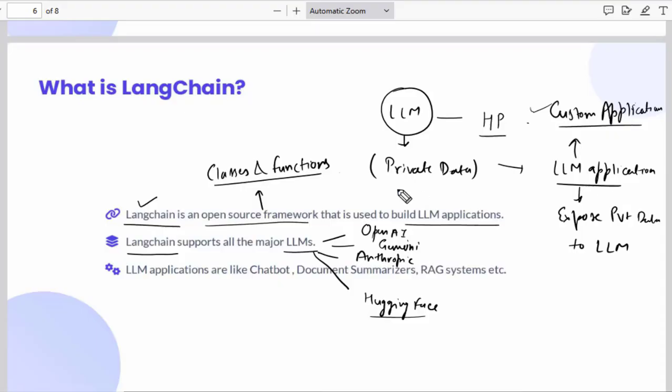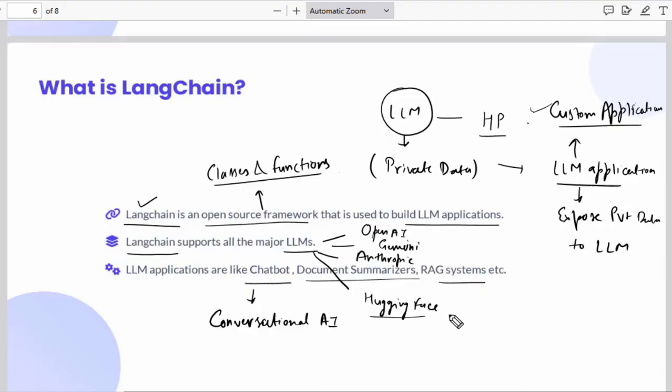So what kind of applications can you create using LangChain? You can create a chatbot, which is conversational AI, where you can create a question answer kind of application. If some user is asking a question, based on your private data you are providing the answers. If you want a summary of your private data, document summarizers can be created.